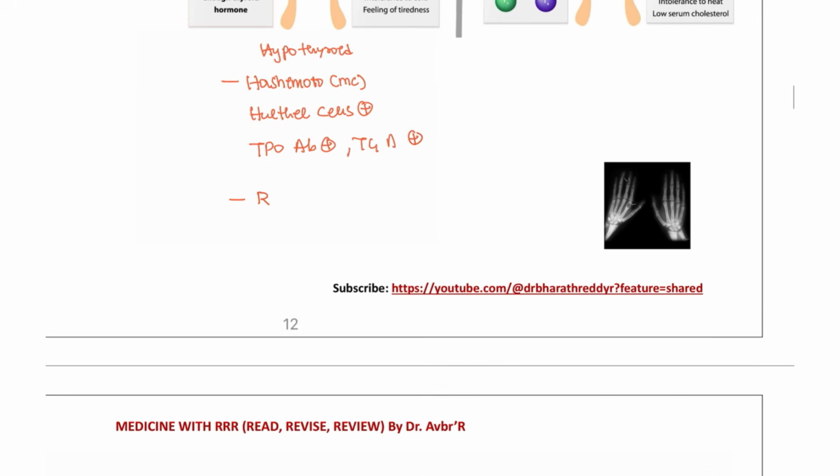Another one, we have the Riedel type. Riedel type is known as a fibrosis. A hard gland that you can feel, the gland is destroyed. Or we have de Quervain's, a painful gland swelling due to viral infection. These are the hypothyroidism causes.